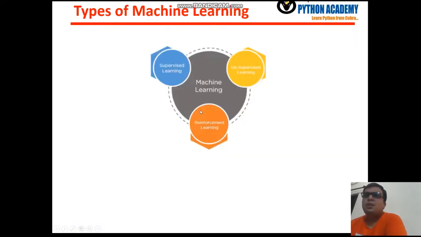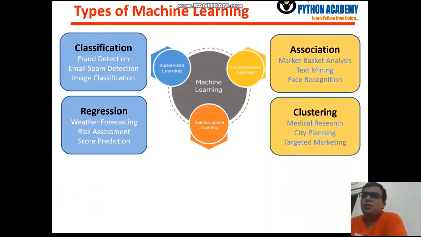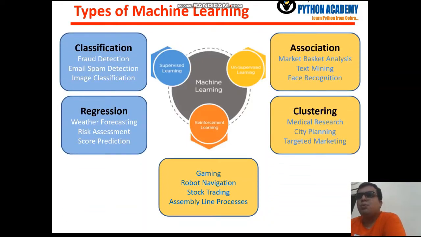Okay, so next thing is types of machine learning. This is also explained very well in my previous video lectures, but still here we need to see a short description. Supervised learning contains two approaches: one is classification and second is regression, whereas in unsupervised learning we consider two approaches, association and clustering, and the third thing is reinforcement learning, where we take an experience and from that experience we learn our model.